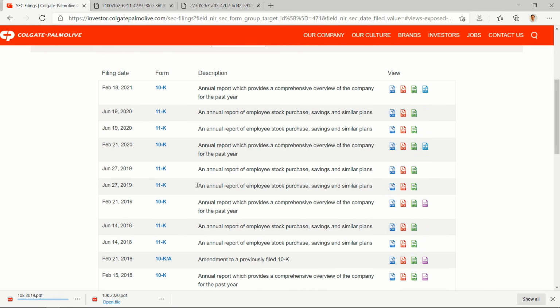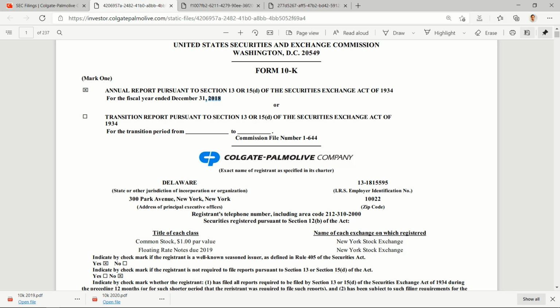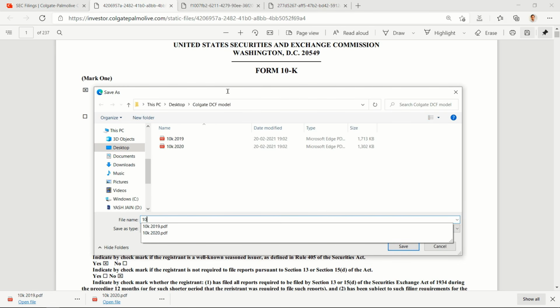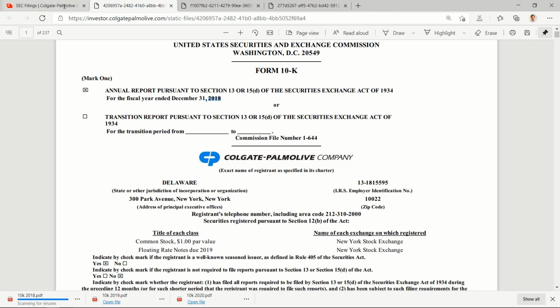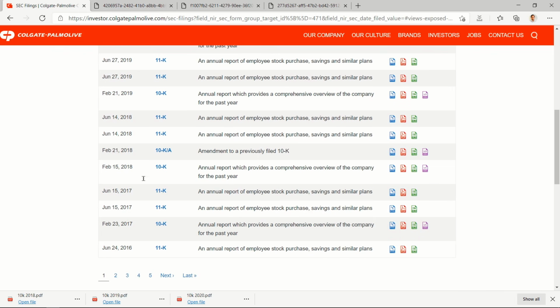Then let's download it for 2018, this one, 10K. 10K is the annual report for a US based company. This is for the year ended 31st December 18. Simply click on save. Call it 10K2018, enter, and then let's download the 2017 report as well.